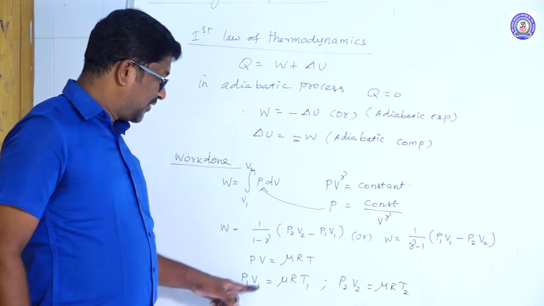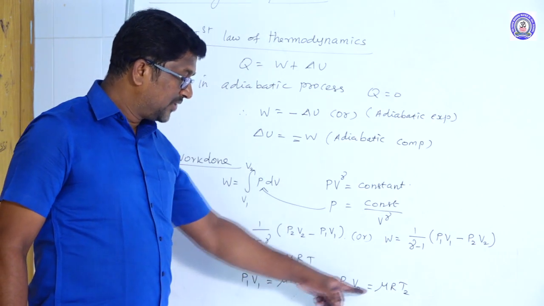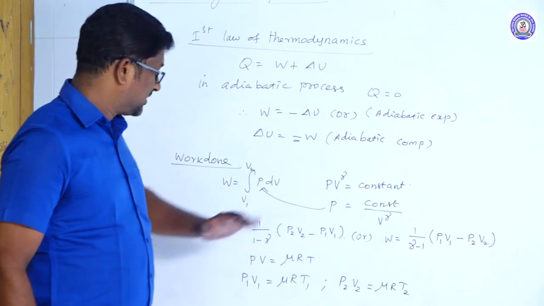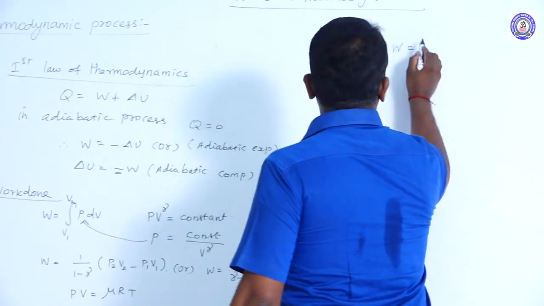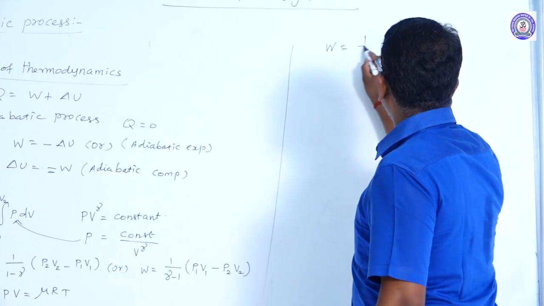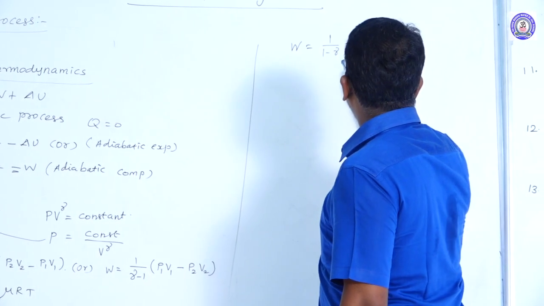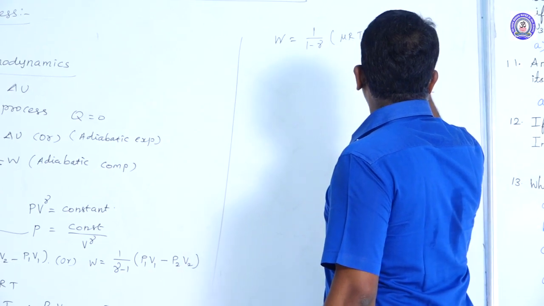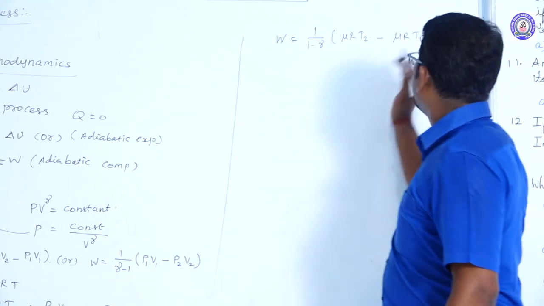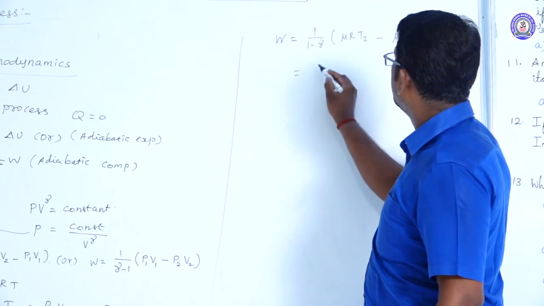Now, substitute P1 V1 is equal to mu R T1 and P2 V2 is equal to mu R T2 in this equation. Then work done W is equal to 1 divided by 1 minus gamma of (mu R into T2 minus mu R into T1). Mu R is common, so take it outside.